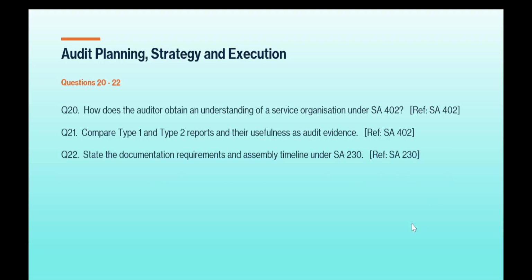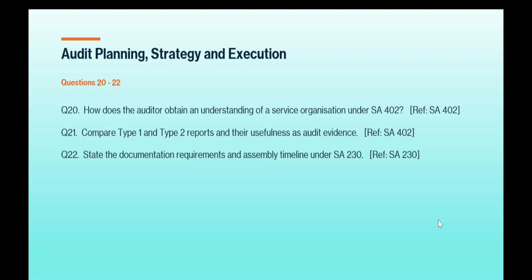Question number 20. How does the auditor obtain an understanding of a service organization under SA 402? SA 402 reference will be taken. Question number 21. Compare type 1 and type 2 reports and their usefulness as audit evidence. SA 402 reference. Question number 22. State the documentation requirements and assembly timeline under SA 230, that is documentation related essay. SA 230 reference will be taken.